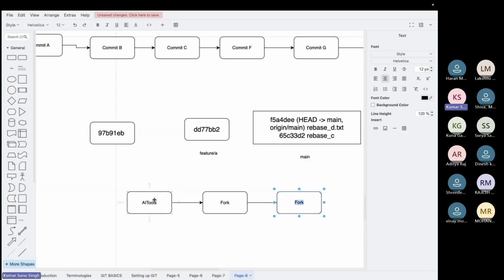Fork is clear. It's like taking someone's repository only for experimentation. And if you feel that maybe you can contribute to their repo, that is open source contribution. That's how people do it. You can contribute to their repo.